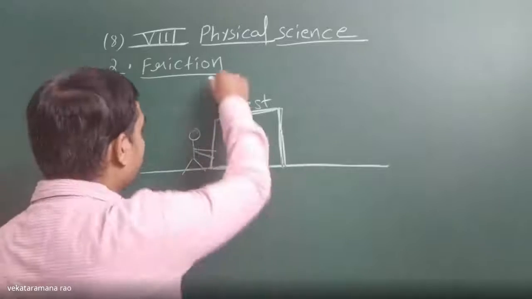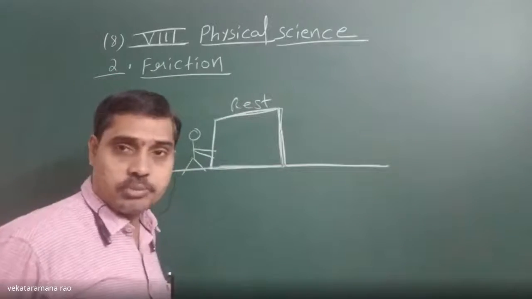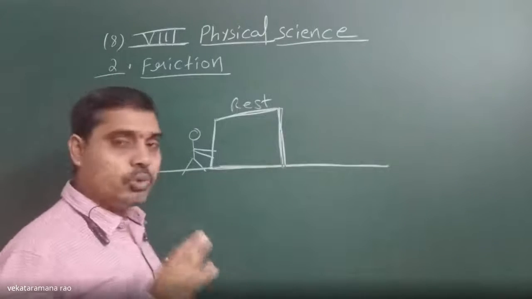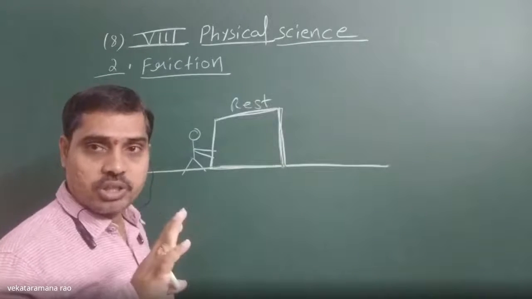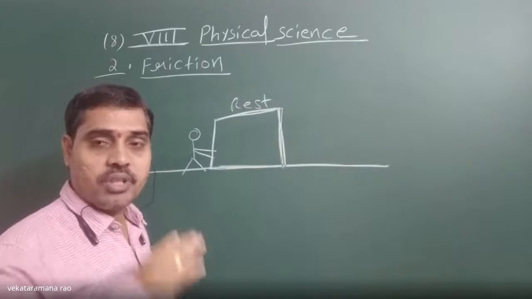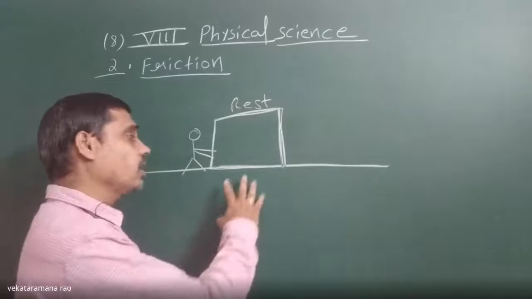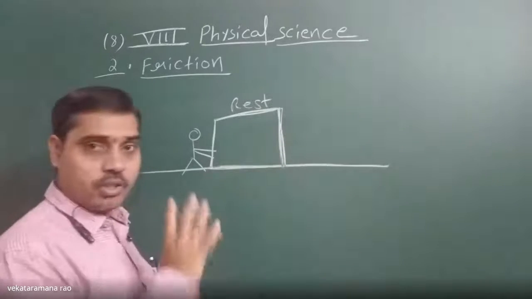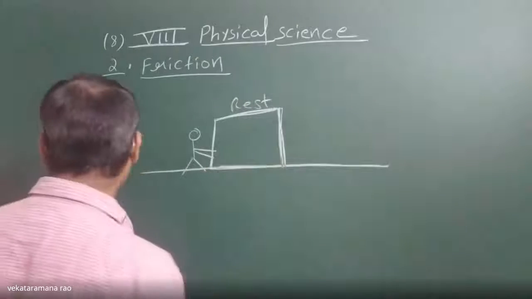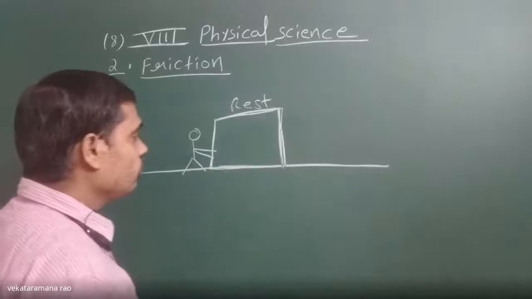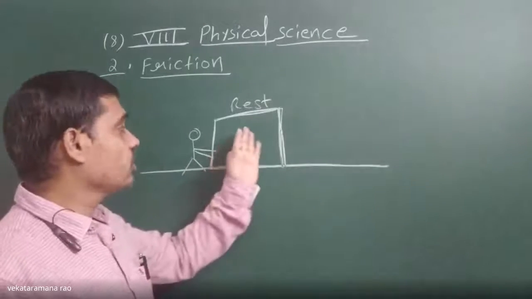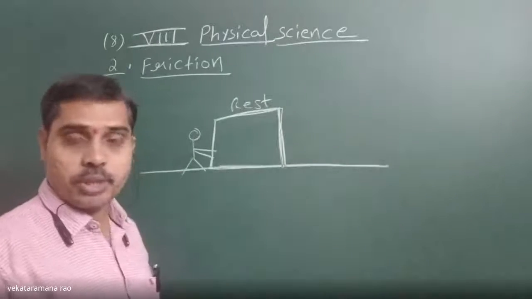Now we are discussing friction and types of friction. What is static friction? Whenever we try to move an object or a heavy box which is at rest, one force will automatically come into play and act, trying to oppose the force which tends to change the state of the body.